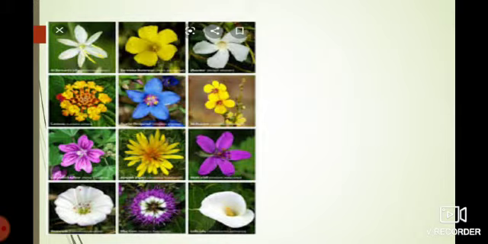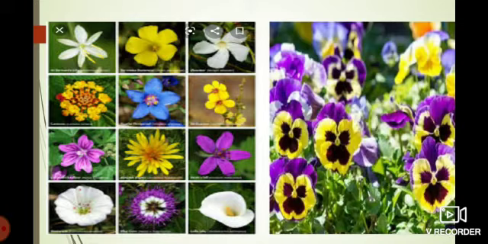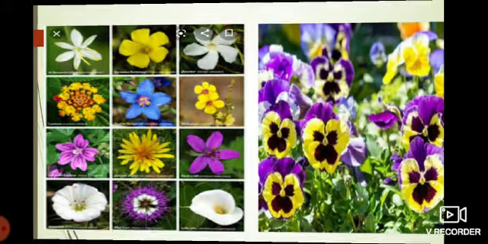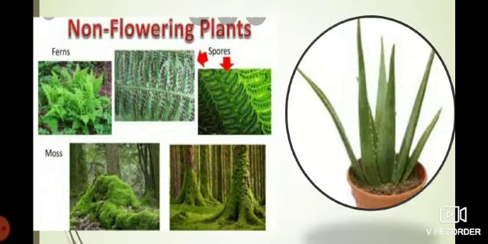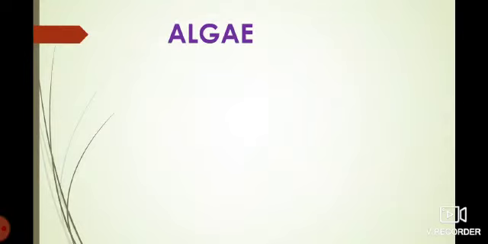Here, this is the flowering plants. It is otherwise known as cryptogams, and non-flowering plants are otherwise called phanerogams. In this lesson, Plant Kingdom, we study about algae, fungi, bryophytes and pteridophytes. First, we will learn about algae.